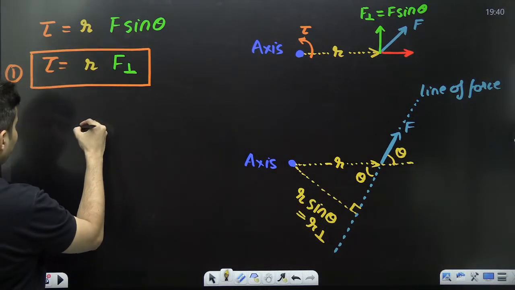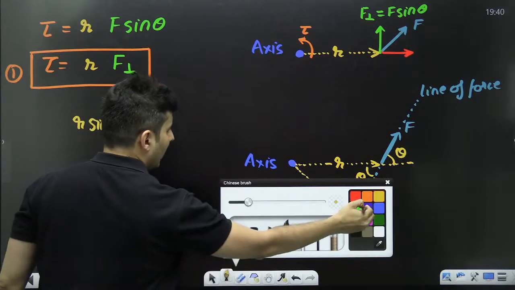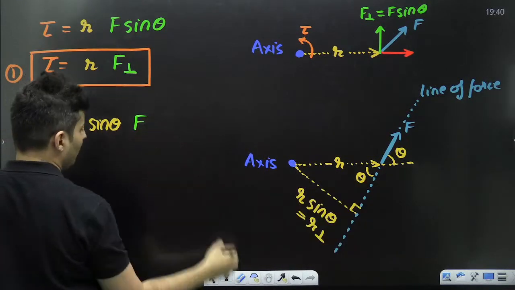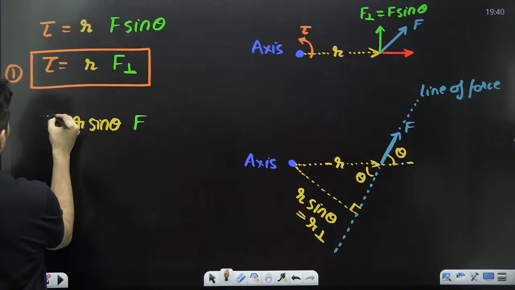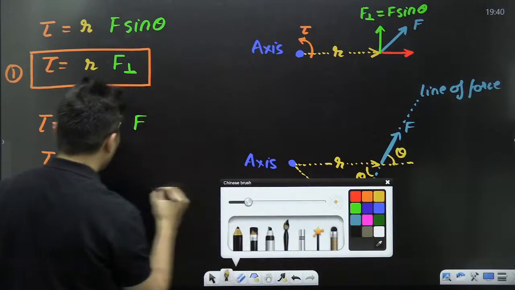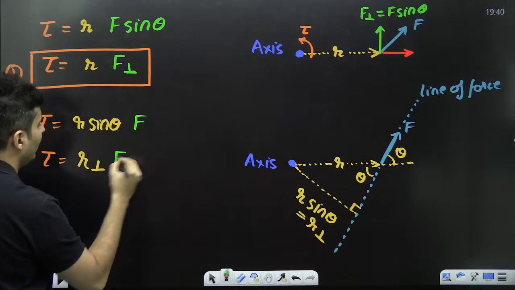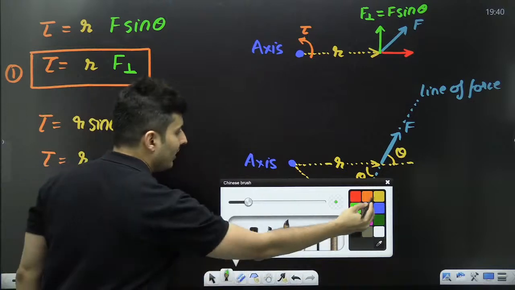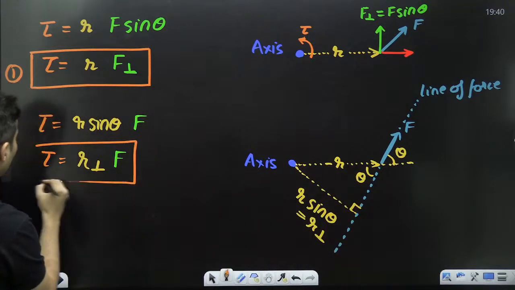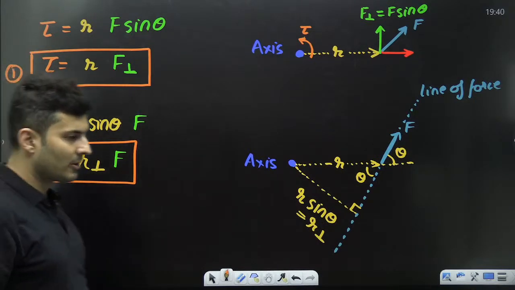If I write R sine theta together and multiply it by the force, I will get the torque again. So why not write it as R perpendicular into F. This is also correct. This will also give you the torque. It's up to you whether you want to use this or this.